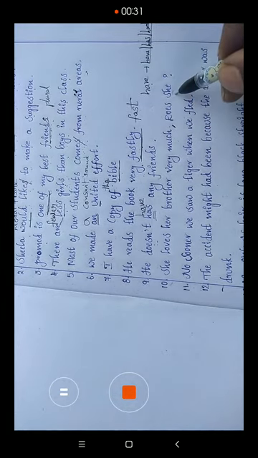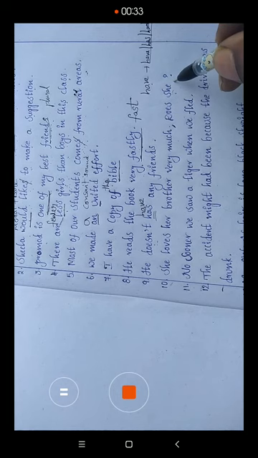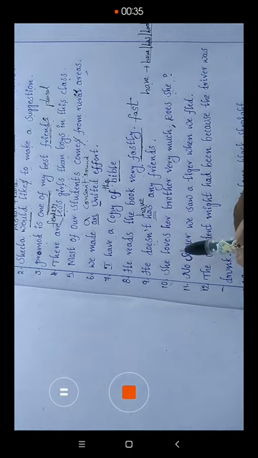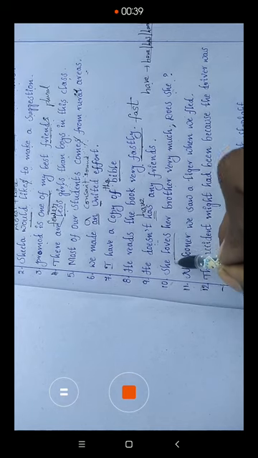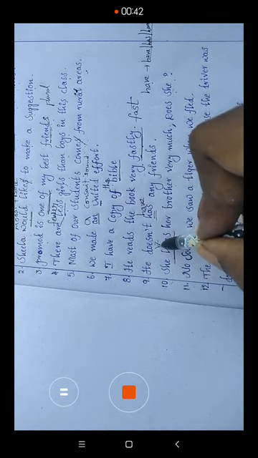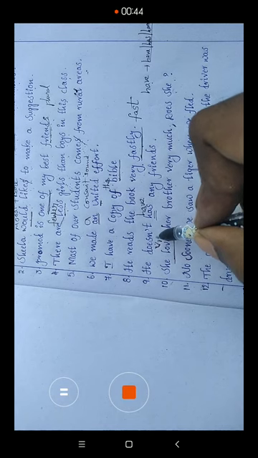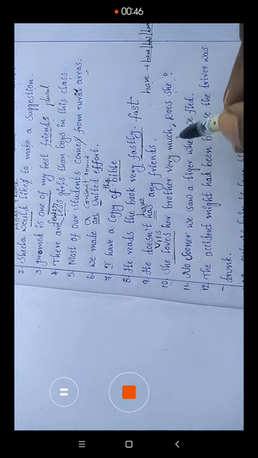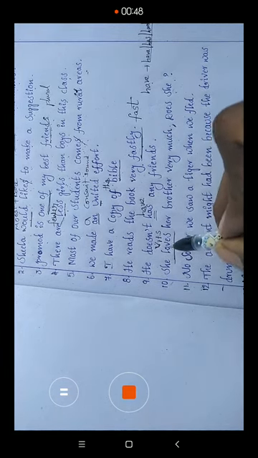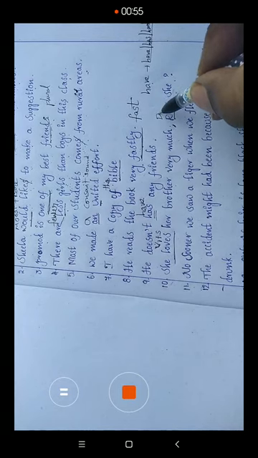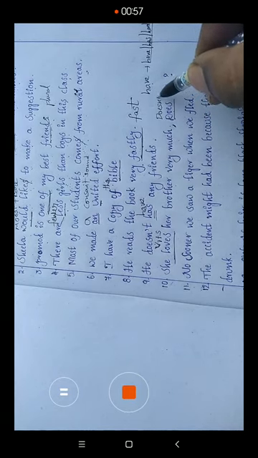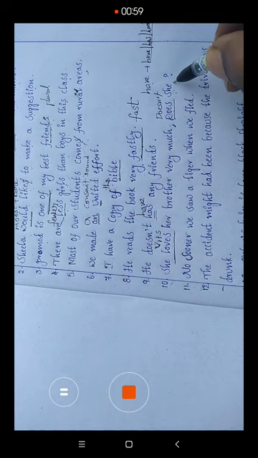Does she? This is a question tag. When the statement is positive, because there is no negative word, and the statement consists of verb first form, then whenever verb first form is given in the statement, in the question tag we have to write doesn't. So the right answer is doesn't she.